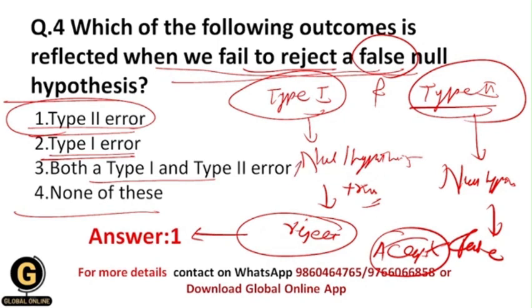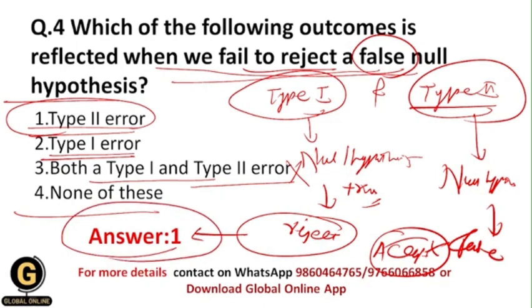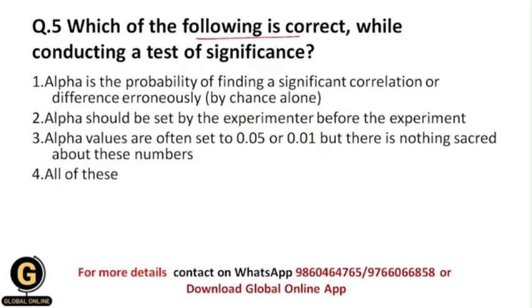So you need to eliminate this option as a whole, whenever such kinds of questions are asked in your entrance exam. Okay, and that's why in this situation type 2 error is occurring. Which of the following is correct while conducting a test of significance? So whenever I am doing a test of significance, which of these following options are correct?